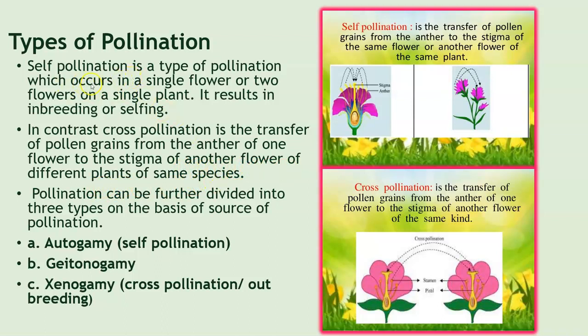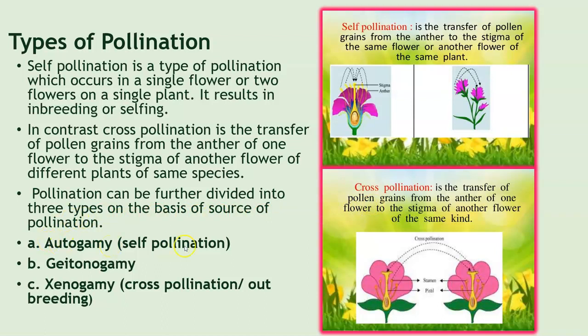So self-pollination is transfer to the same flower or to a flower on the same plant, but in cross-pollination you have transfer of the pollen grains from the anther of one flower to the stigma of a flower which is on a different plant, but belongs to the same species. Now, pollination is further divided into three types on the basis of source of pollen.